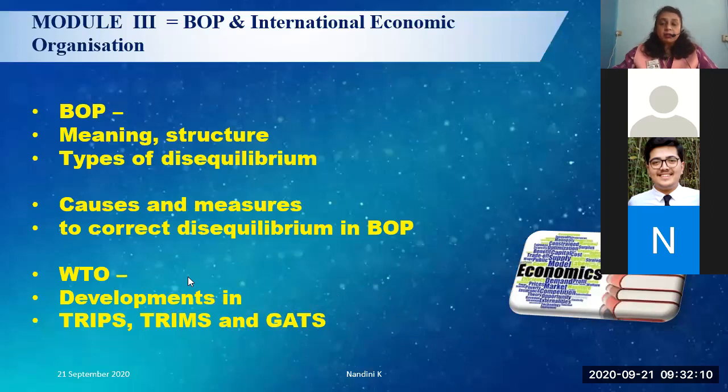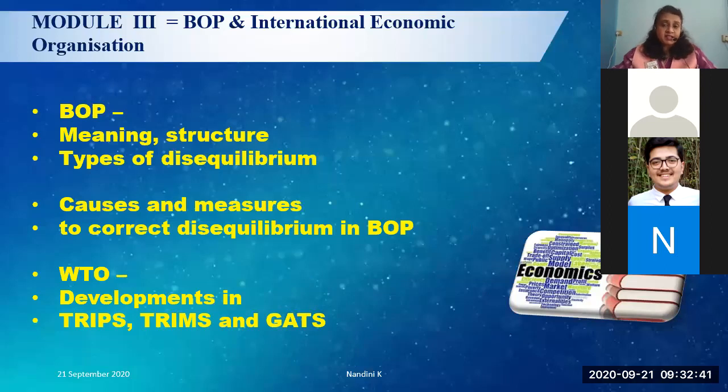Then WTO is an outcome of what? Who framed it? WTO is an outcome of GATT, the General Agreement on Tariffs and Trade, which was there. It was updated and it became WTO. And who was responsible for this formation of WTO? Arthur Dunkel, he wrote a draft. So you need to mention Arthur Dunkel, remember his name. They were responsible for drafting, and that is how WTO came into existence.